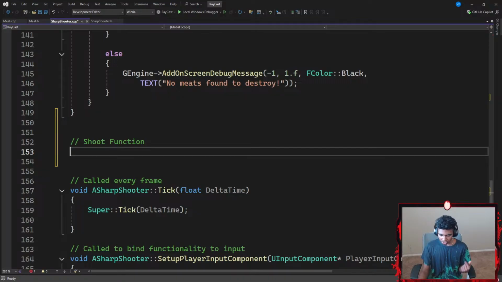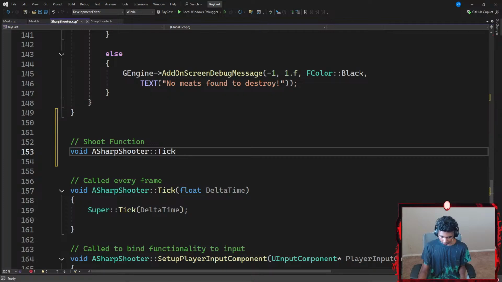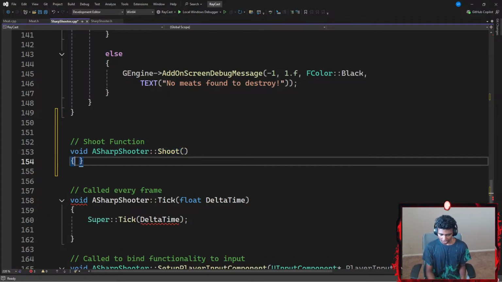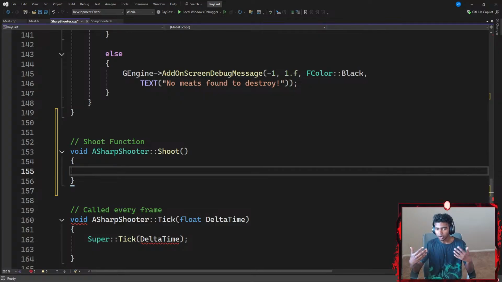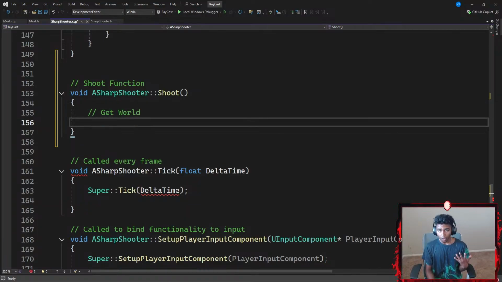Now for my shoot function, just to save some time because I'm really lazy to type this out, I'm going to go ahead and paste this here. From my void ASharpshooter class, I want to go ahead and get a hold of my shoot function that does not require any parameter, but it does require some kind of content in it. For the contents, firstly, I'm going to add a comment that says something like get world. I want to get my world.